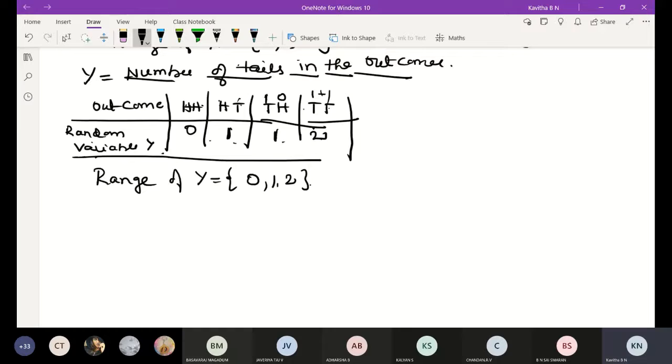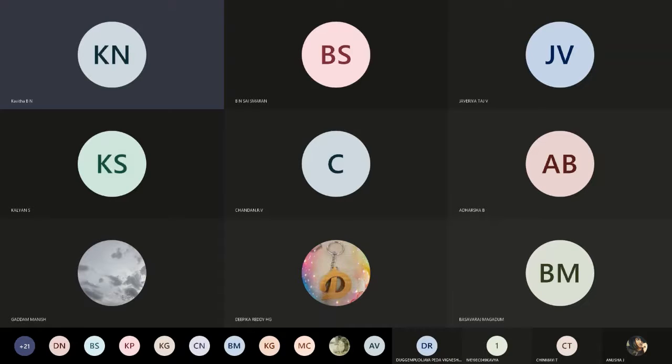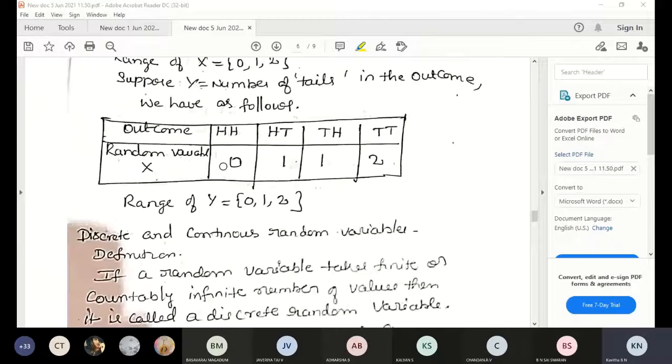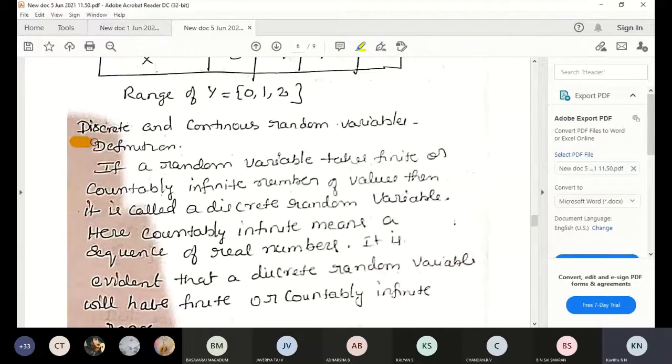Okay, wait, I will take the PDF notes. The next topic is discrete and continuous random variables.